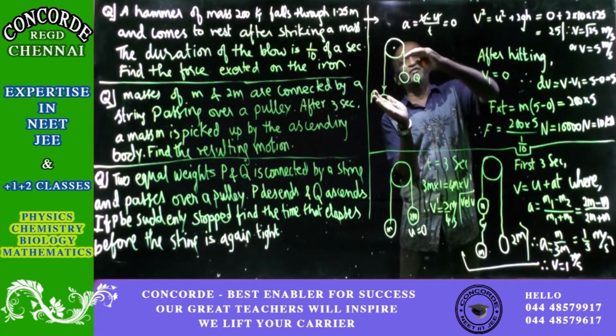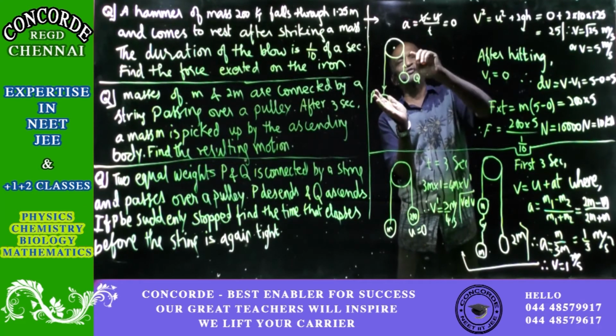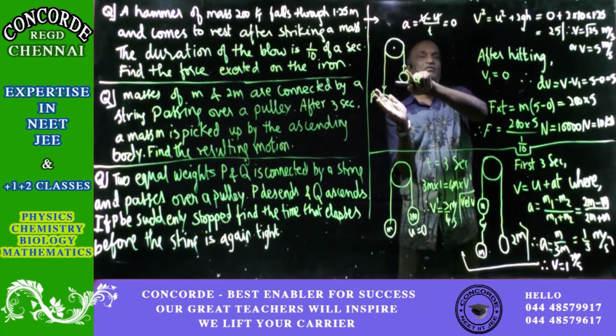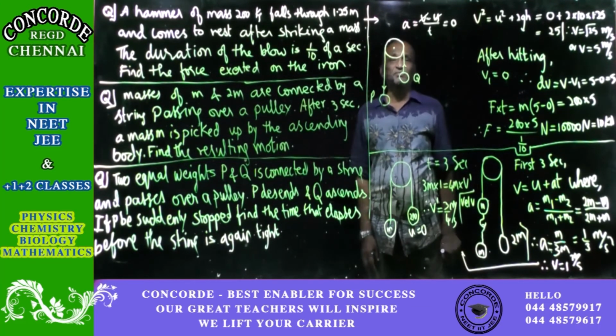This is motion under gravity. Going up against gravity, it will come to rest and then come back to the same height. First the string is loose, then Q comes back to the same place, so again this string will be tight.